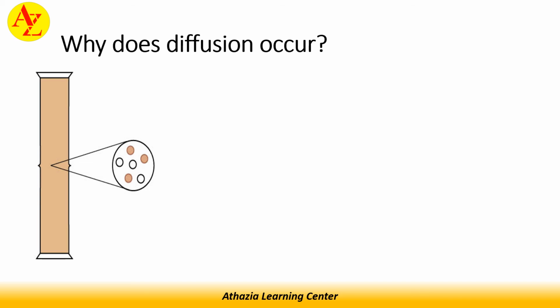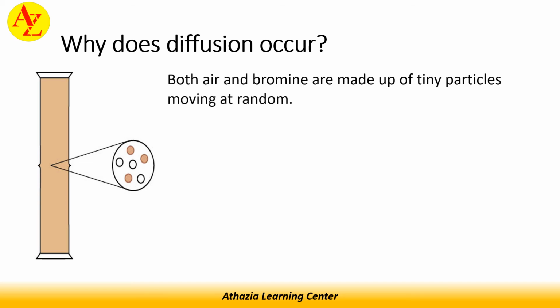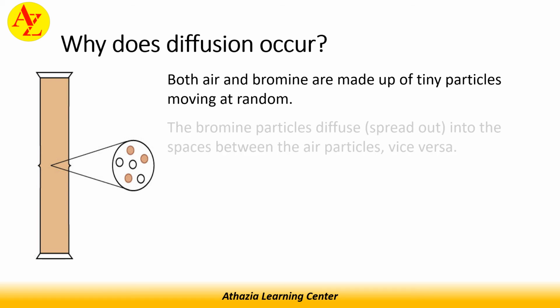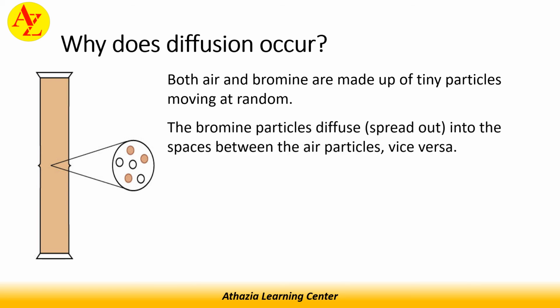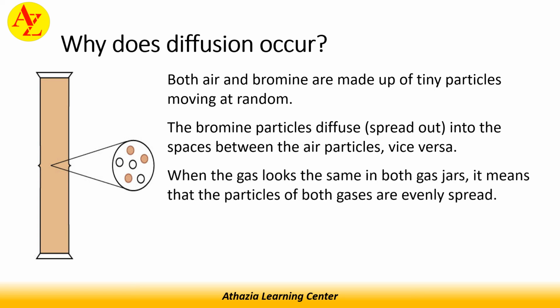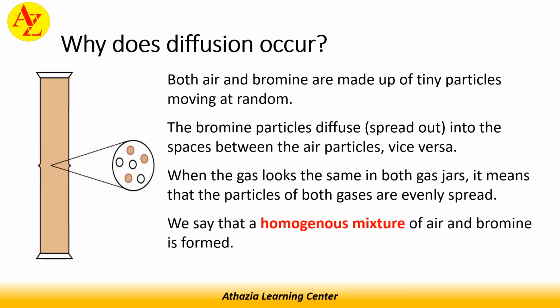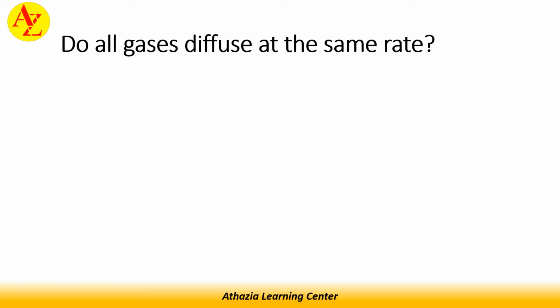Why does diffusion occur? Both air and bromine are made up of tiny particles moving at random. The bromine particles diffuse or spread out into the spaces between the air particles and vice versa. When the gas looks the same in both gas jars, it means that the particles of both gases are evenly spread. We say that a homogeneous mixture of air and bromine is formed.